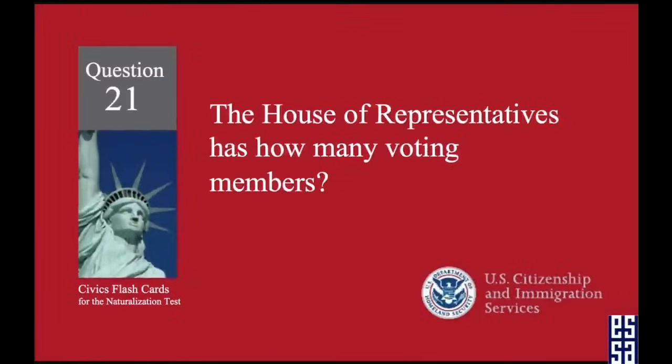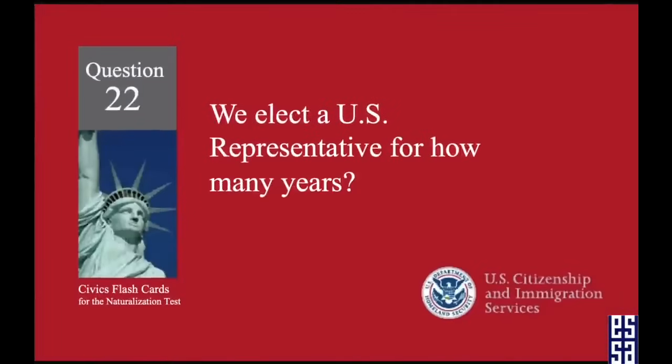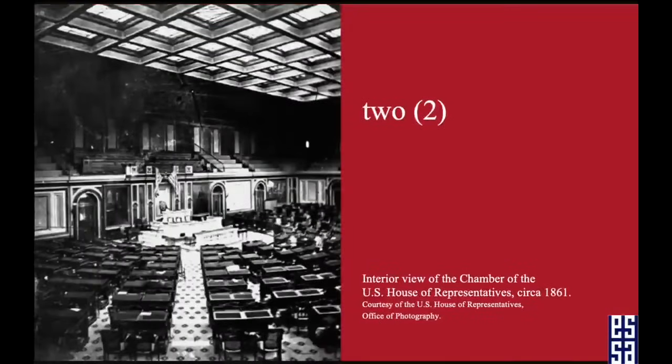The House of Representatives has how many voting members? 435. We elect a U.S. representative for how many years? 2 years.